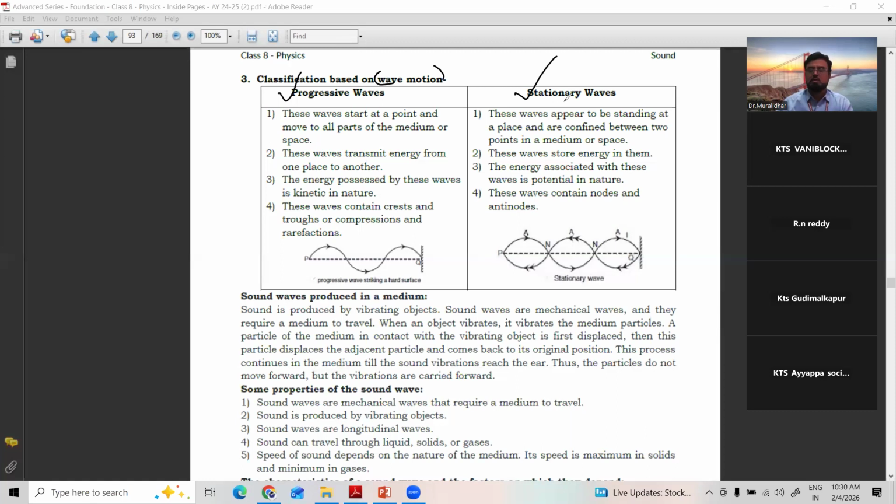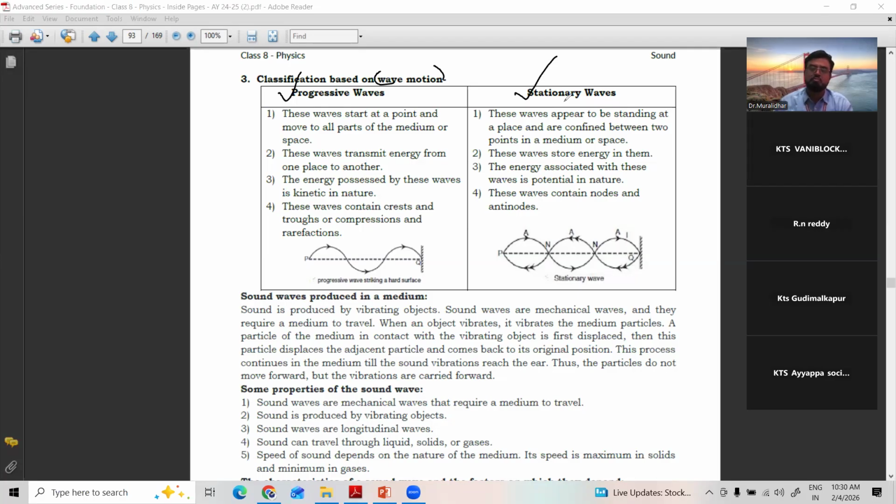Whereas the waves formed in a rope: tie the rope at one end to the wall, hold the second end in your hand and pluck the rope. The waves go forward. After striking the wall, they come back again. They are called stationary waves. That is, progressive and digressive waves, when they overlap with each other, stationary waves are formed.